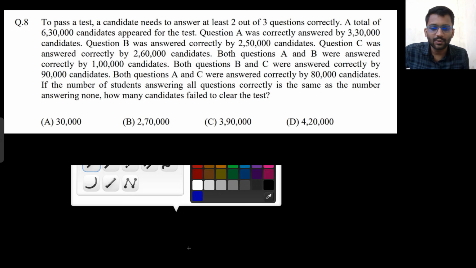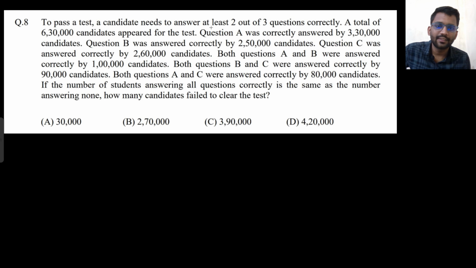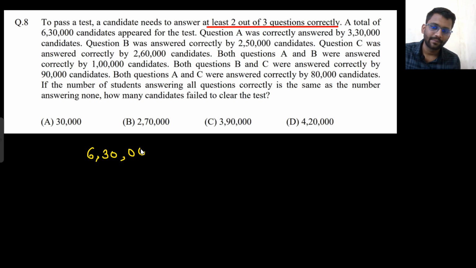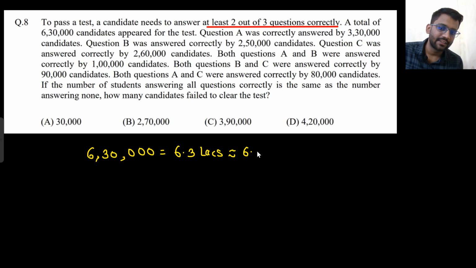So a candidate needs to answer at least 2 out of 3 questions correctly. Okay. And a total of these many candidates appeared. Let's assume if they are writing 6,30,000, this is 6.3 lakhs. While solving the problem, I will write it 6.3 only. Just to tell you, while solving the problem, this I would write 2.6, this I would write 2.5, this I would write 3.3, this I would write 1, this I would write 0.9, this I would write 0.8. Okay.